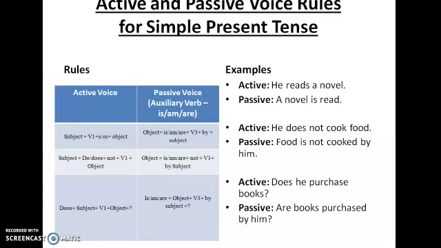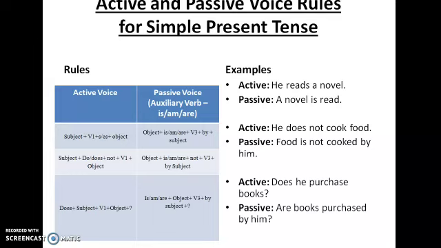Another example is write, wrote, written. First form is write. Second form is wrote. Third form is written. So here it is read. So a novel is read by him. By him is optional, so I didn't write it here. So a novel is read.